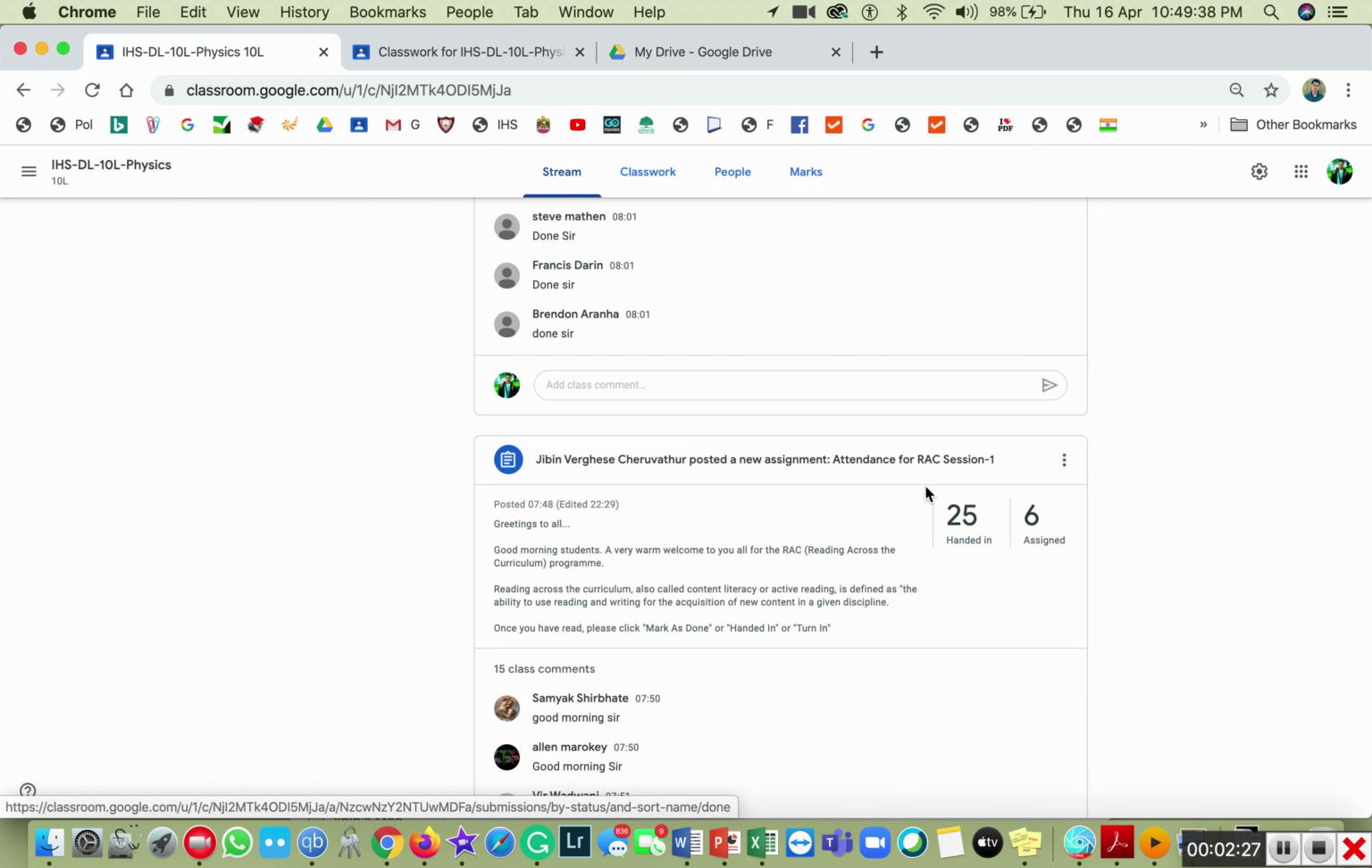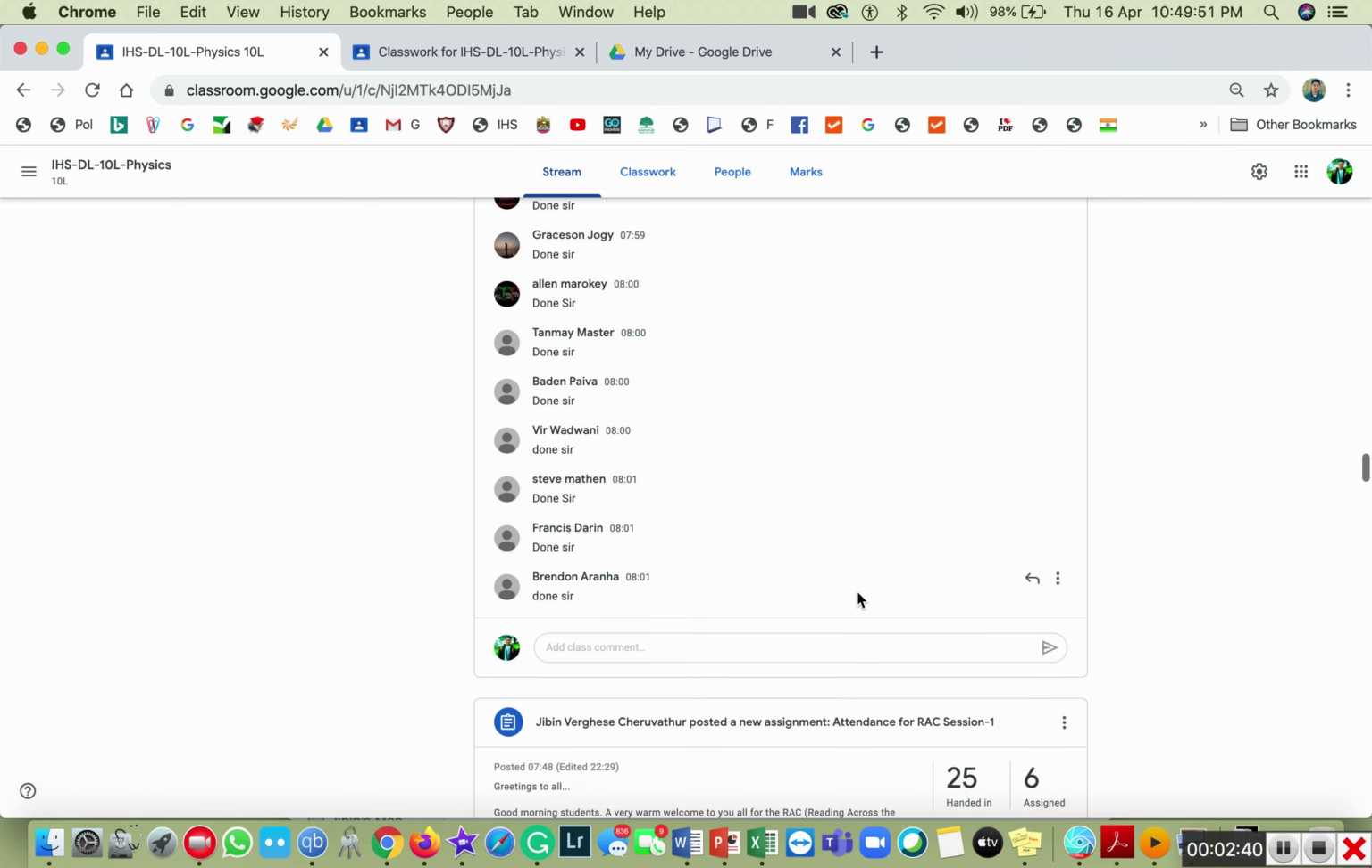For attendance, most of the students have handed in. For other posts we cannot see that handed in for all the students, but here 6 were Islamic students, and we can see the other students over here. All students have enrolled over here.